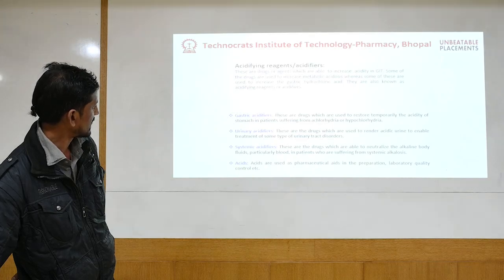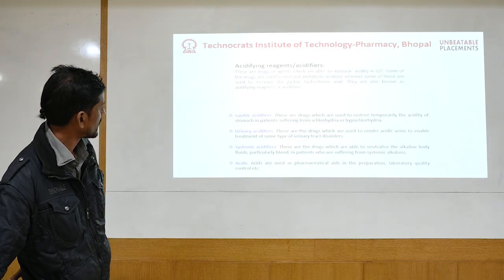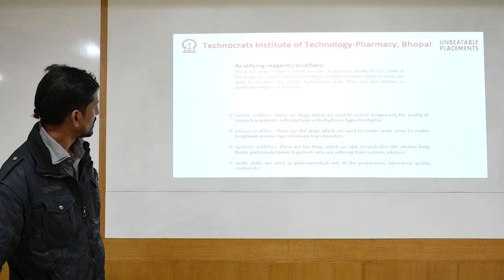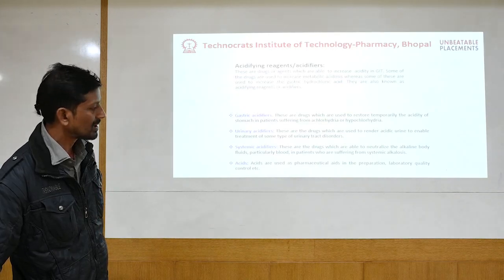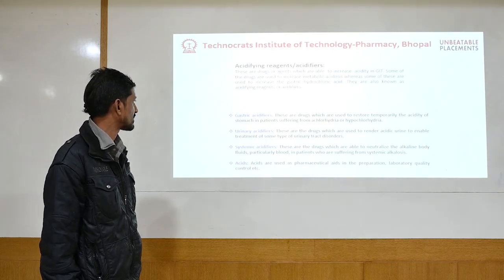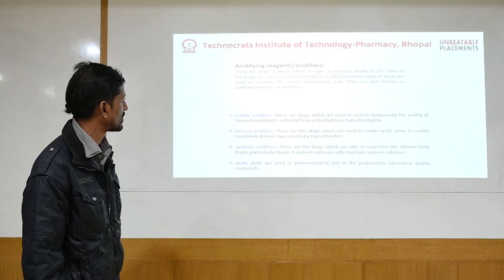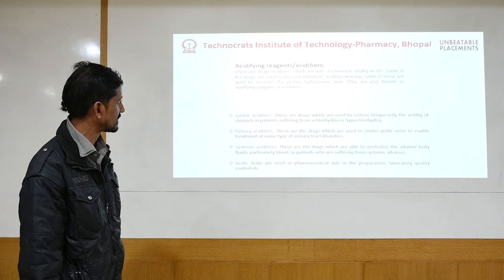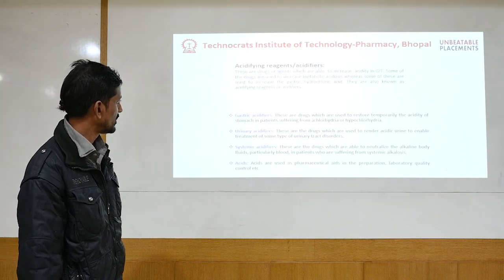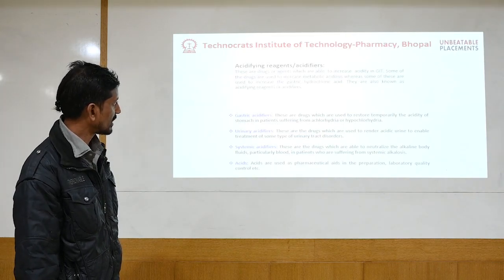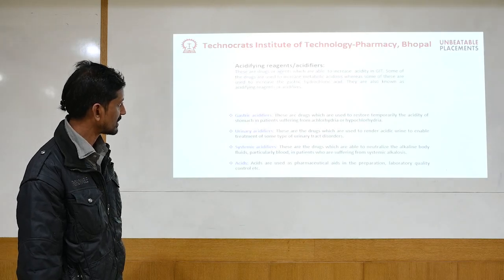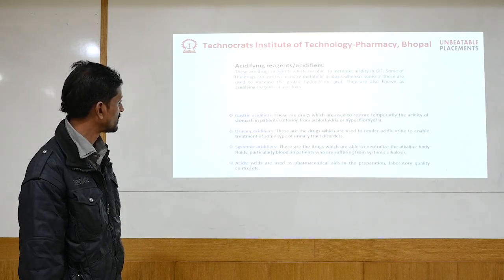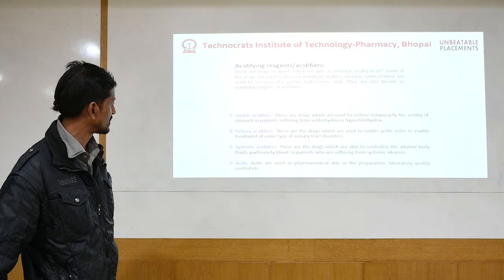Acidifying agents are gastric acidifiers, urinary acidifiers and systemic acidifiers, normally based upon the particular area where they act. Gastric acidifiers act on the stomach and are for ulcer patients, achlorhydria or hypochlorhydria. Urinary acidifiers render the urine acidic to enable treatment of some urinary disorders.